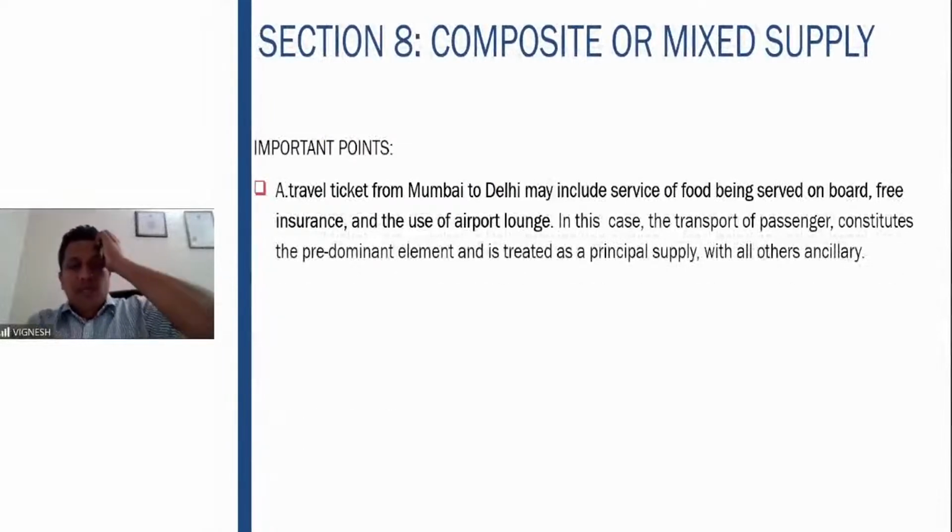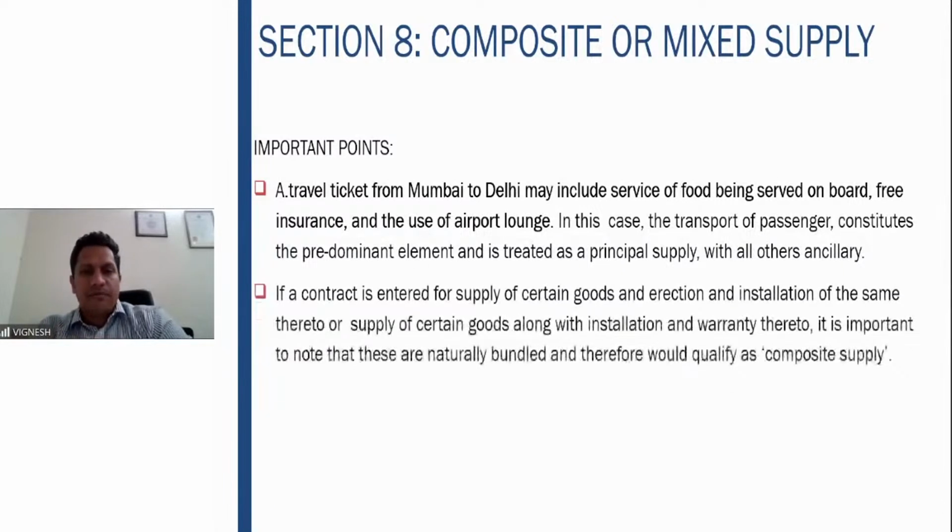Some more examples: a travel ticket from Mumbai to Delhi may include service of food being served on board, also free insurance and use of the airport lounge. In this case, transport of passenger constitutes the main predominant element and will be treated as the principal supply, with all others auxiliary. Then, a contract is entered into with regard to supply of certain goods along with erection and installation of the same.